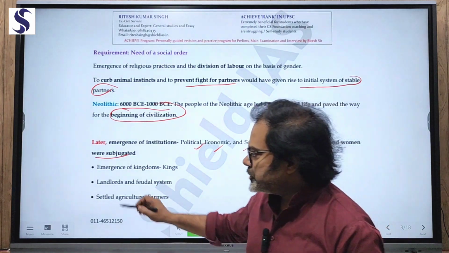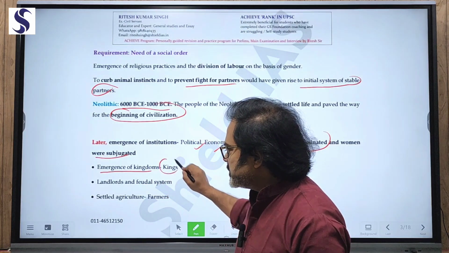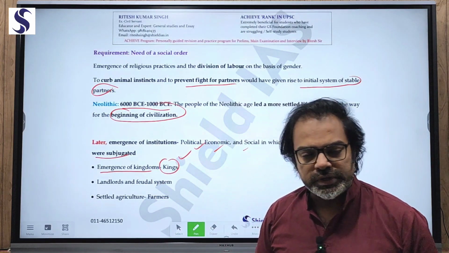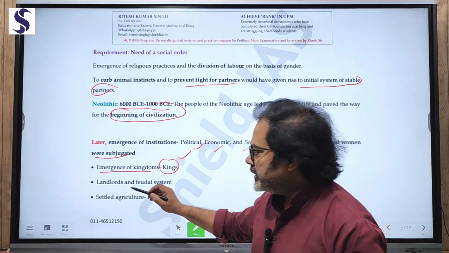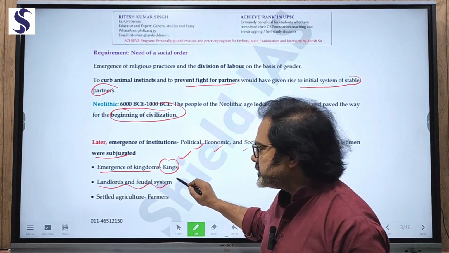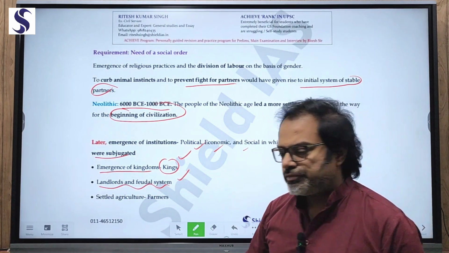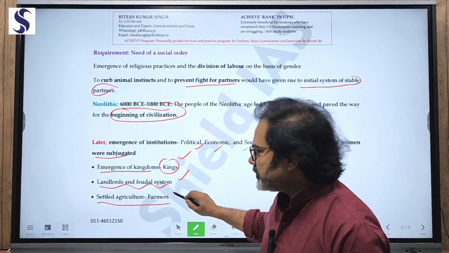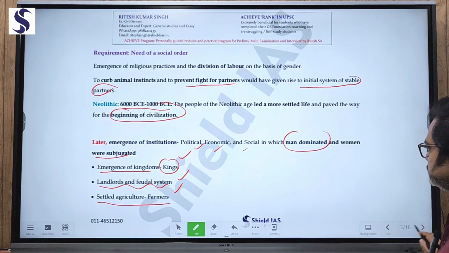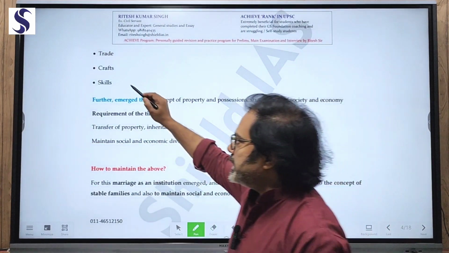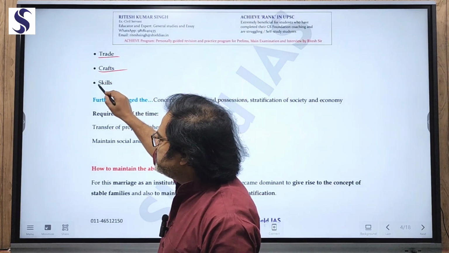For example, what did history comprise of? The emergence of kingdoms and kings. So who were the kings? Males. Now landlords and the feudal system. Who were these? The males. Agriculture and farmers, the males. Now trade was dominated by males, crafts by males, skills by males.